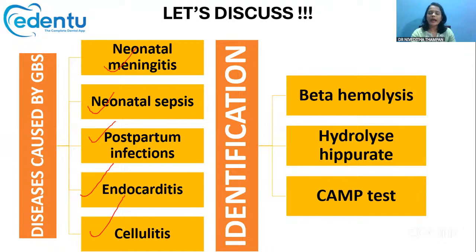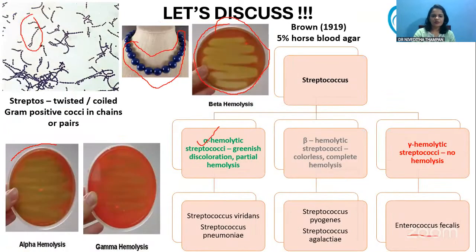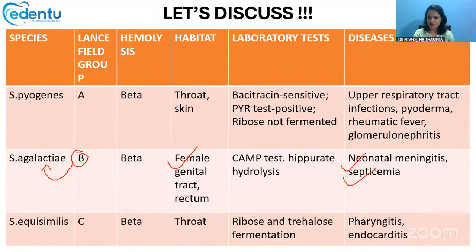Now how can you identify this Streptococcus agalactiae? What is the main difference from Streptococcus pyogenes? One feature is beta hemolysis. You will be able to see hemolysis like this: colorless, complete hemolysis. So this is one characteristic feature of group B streptococci, that is Streptococcus agalactiae.